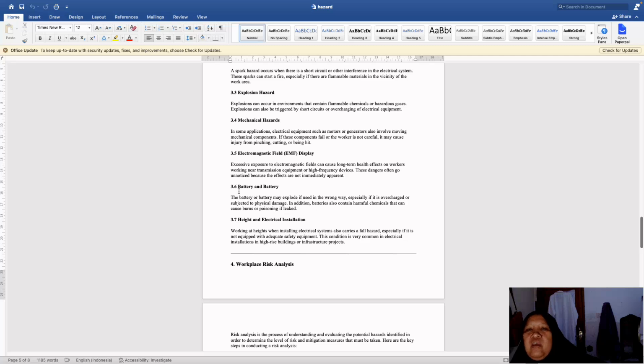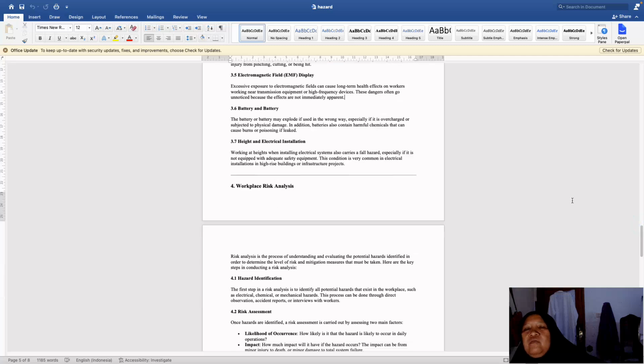So we have to be careful with batteries also. We have to know the specification and what kind of battery, and what the dangers of this battery are, and so on. So we have to have a book or a note about the battery.